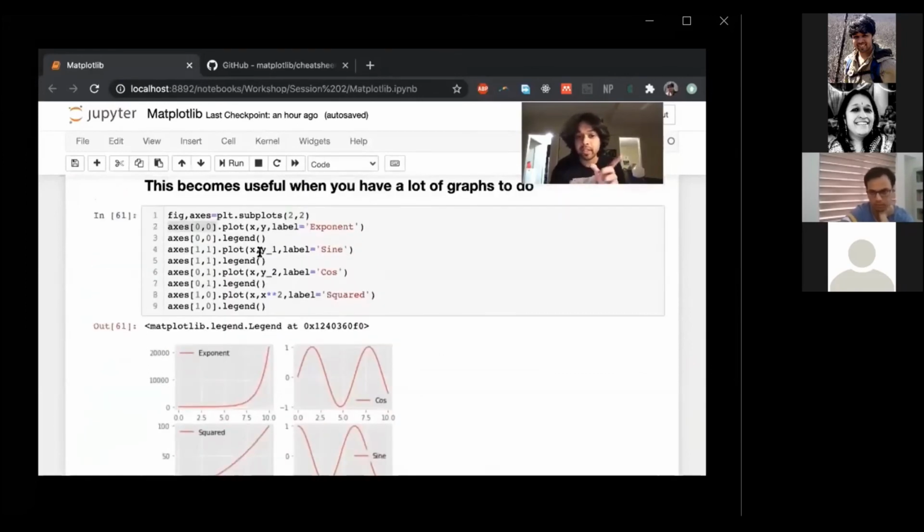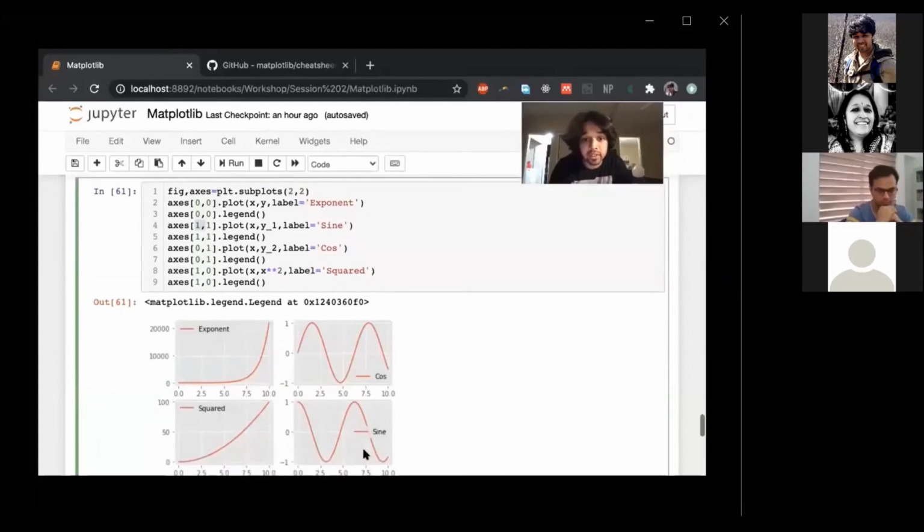I'm not sure if maybe I should just go over all of them once. So x, y, we had defined y earlier as the exponent, so it creates the exponent. X, y1, you create a sine in the 1 comma 1 position. Y1 was sine, y2 was cos. And I just created another one over here to show that you don't have to create a separate variable every time you're making a plot.